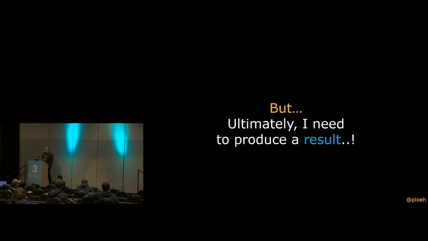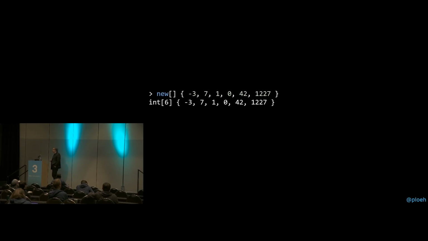Yeah, but ultimately I need to produce a result, because I need to put something on the screen so that the user can make a decision. Sure, fair enough. Let's go back to collections for a moment. Now here, again, we have collections of numbers. And you could say, if you don't want to put all the numbers on the screen, if you just want to put a single number on the screen of the user, how would you do that?